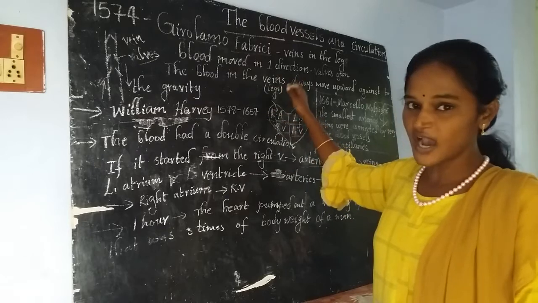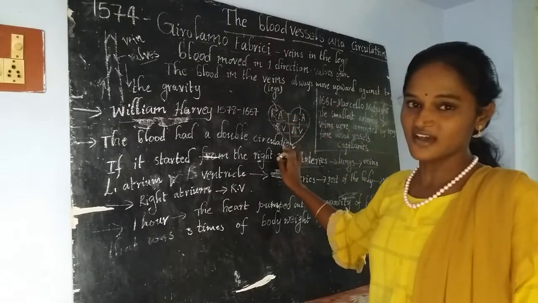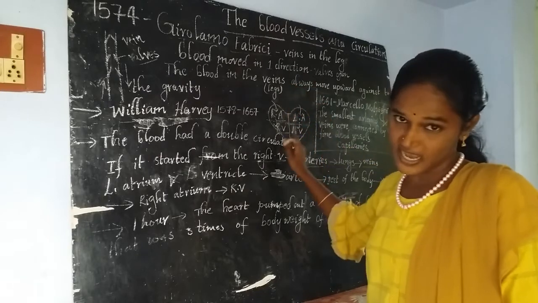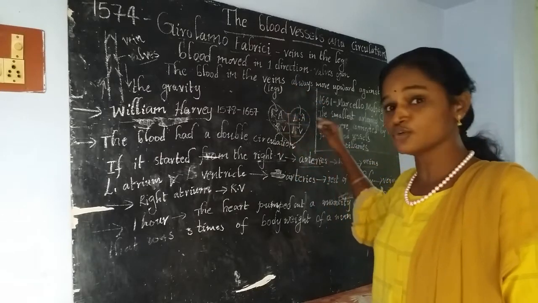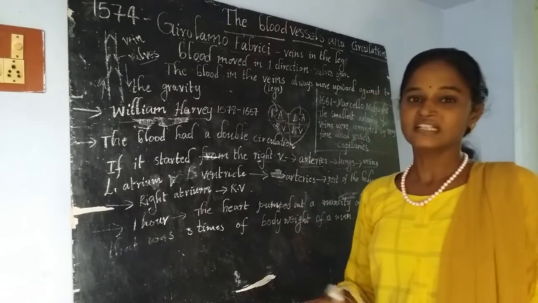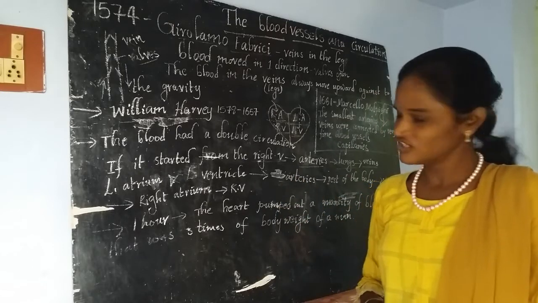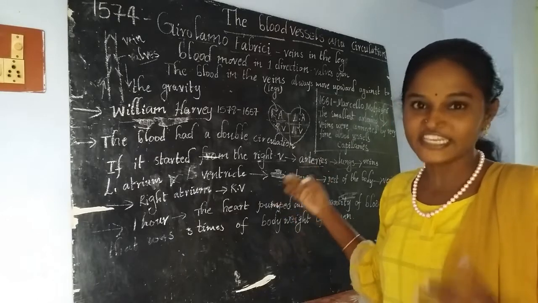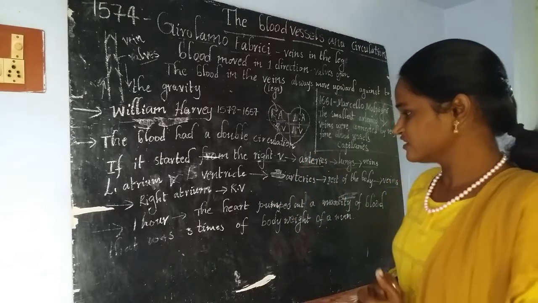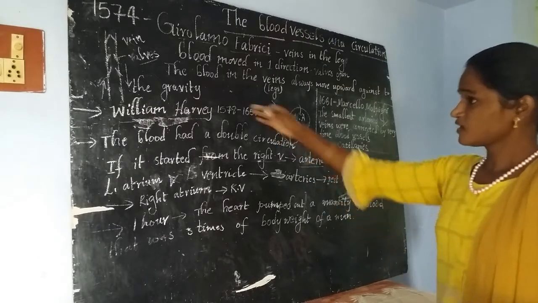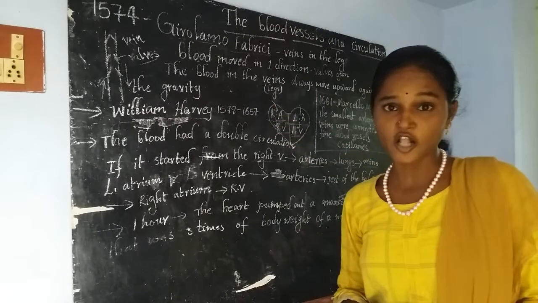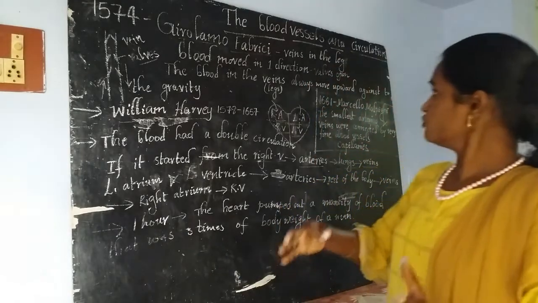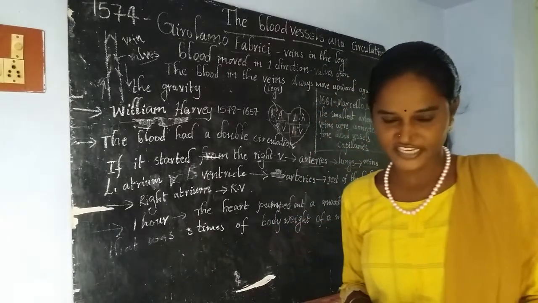It goes from the heart, and again it reaches the heart. Okay, from the heart to the lungs and from the lungs to the heart, again from the heart to the body parts and again to the lungs. Like that, blood circulation takes place in our body. Then listen here, children, William Harvey also did a lot of experiments to give clarity on blood circulation.